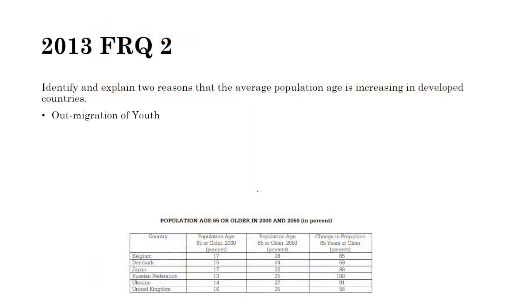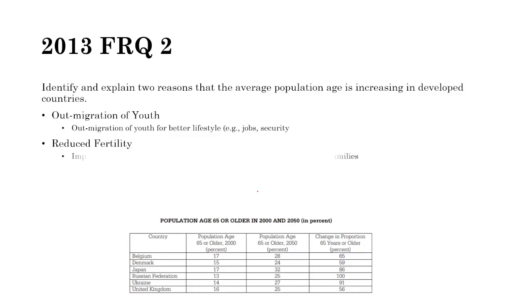Now, why? Out migration of youth. The youth are leaving. We're seeing a lot of emigration of the youth compared to the elderly. So they're leaving. Why? For better lifestyles. Maybe there's access to jobs and career opportunities that they don't have in their home countries. Maybe for better security. Maybe they're leaving countries that will persecute them or are different than them. And then there's also education purposes as well that I didn't include here.